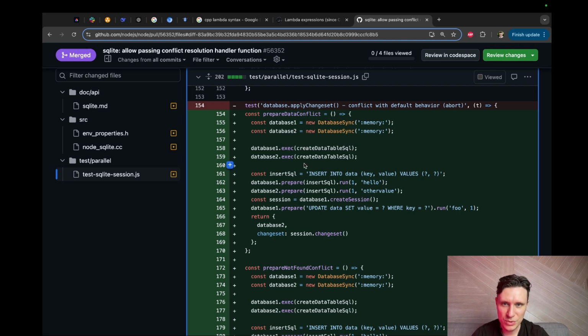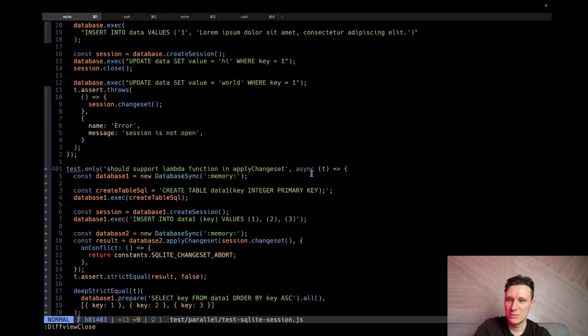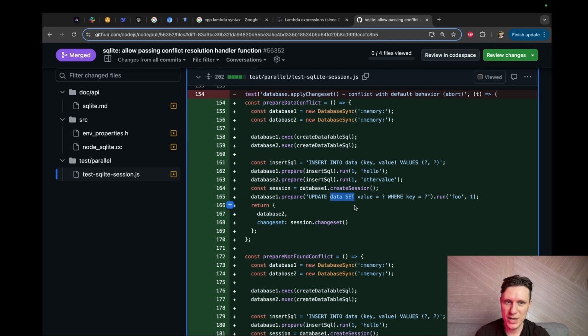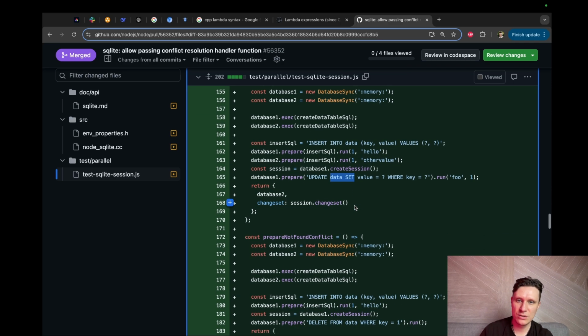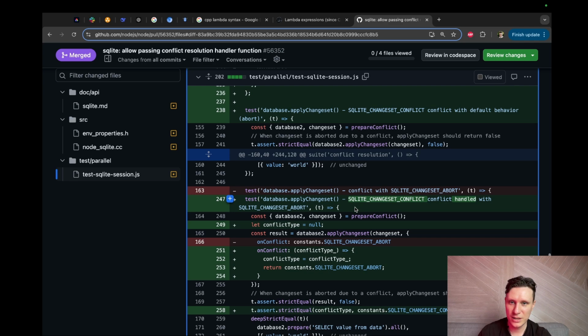One database, the loop database, exec. Do we use exec? Yes, we use exec. He creates two tables and then inserts data and then starts a session and updates it. So he wants to update non-existing data. Okay, I can understand this. What else has he done?